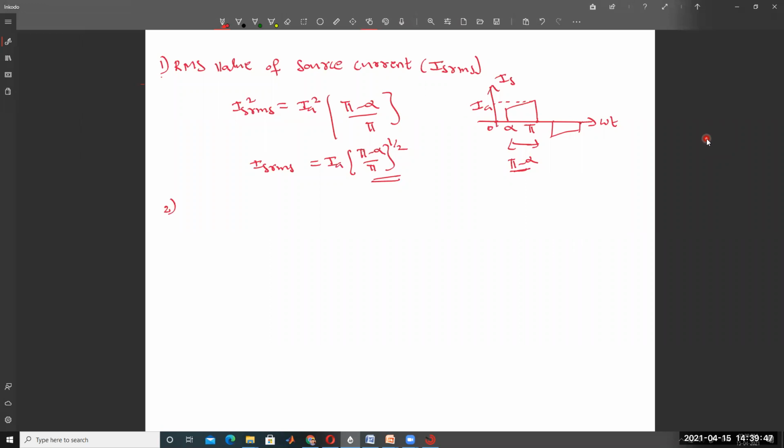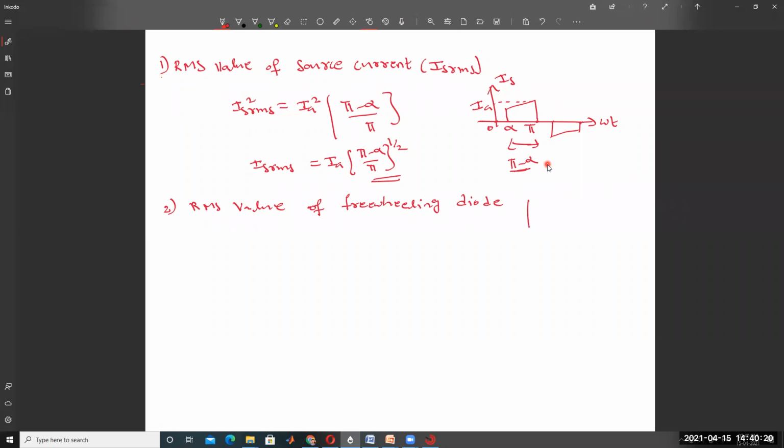RMS value of freewheeling diode current. What is the conduction duration? I have already explained this in the semiconverter. Just recall the formulas. I am only recalling these formulas. You know well, I have already explained the semiconverter. The same formulas apply here also.